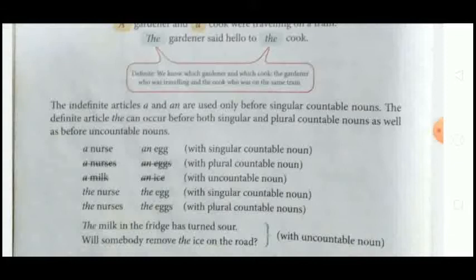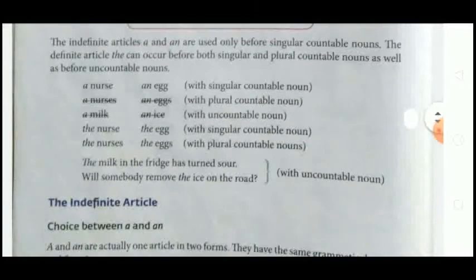A milk, an ice cream, that is with uncountable nouns, we don't use a and an. But the nurses, the eggs, the egg, with singular countable and plural countable nouns we use the.